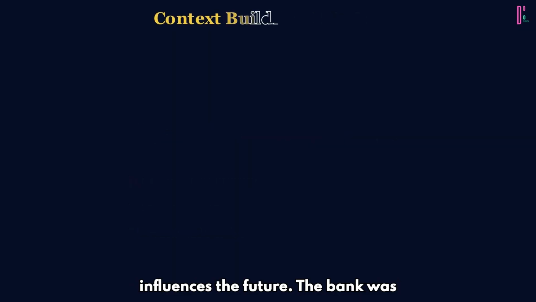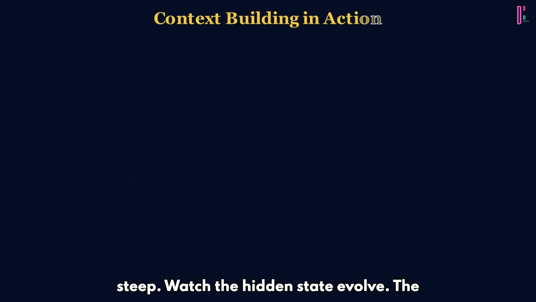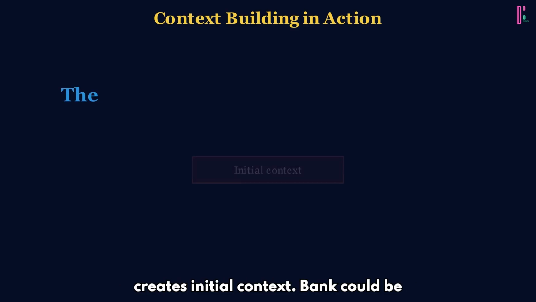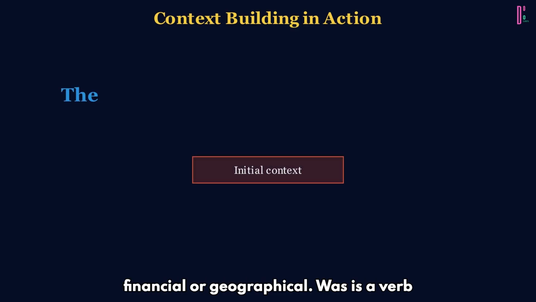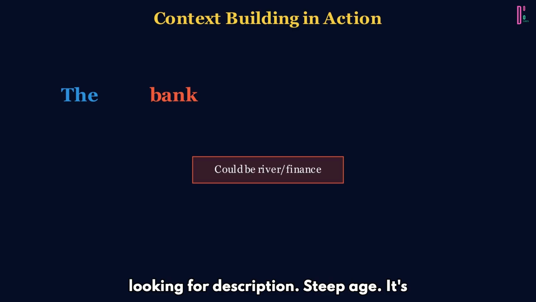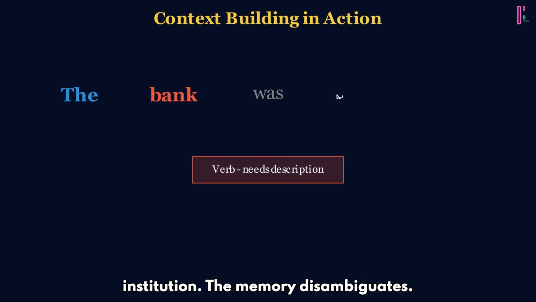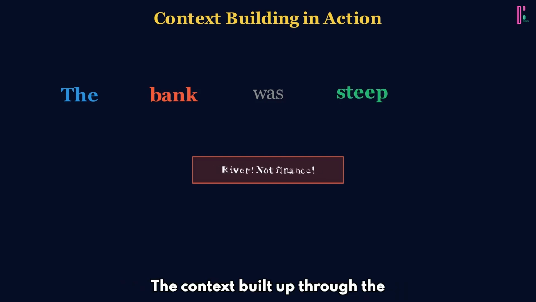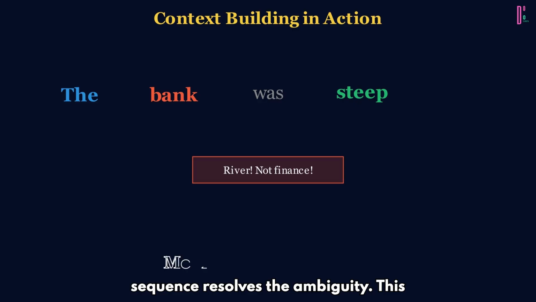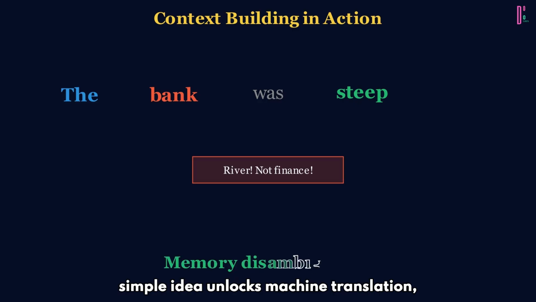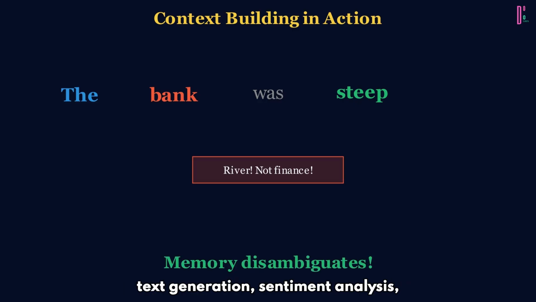The bank was steep. Watch the hidden state evolve. "The bank" creates initial context. Bank could be financial or geographical. "Was" is a verb looking for description. "Steep". It's a riverbank, not a financial institution. The memory disambiguates. The context built up through the sequence resolves the ambiguity. This simple idea unlocks machine translation, text generation, sentiment analysis, speech recognition, video captioning. All because the network can finally remember.